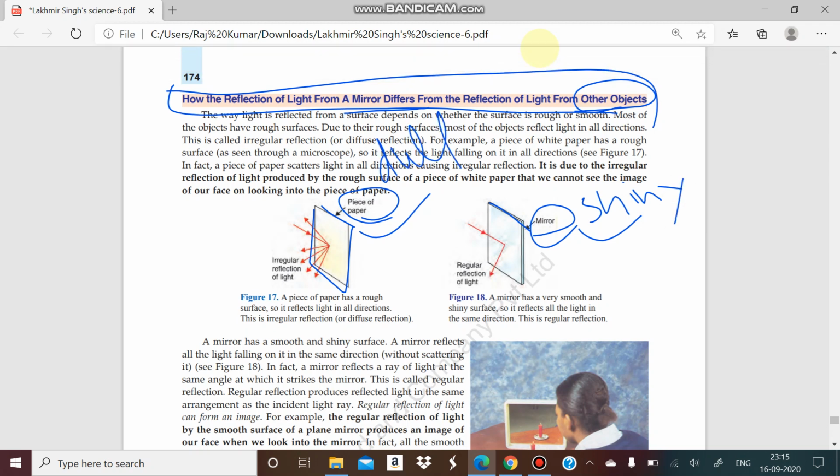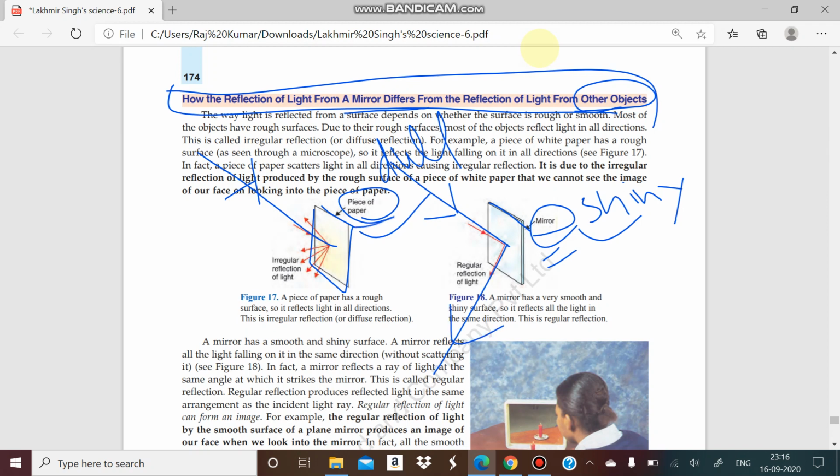So when we reflect light, what will happen? Suppose this is the light ray coming towards the paper, and that is also a light ray coming towards the mirror. A mirror has a shiny, smooth surface, there is no hurdle, so this light ray will be reflected in the same direction.